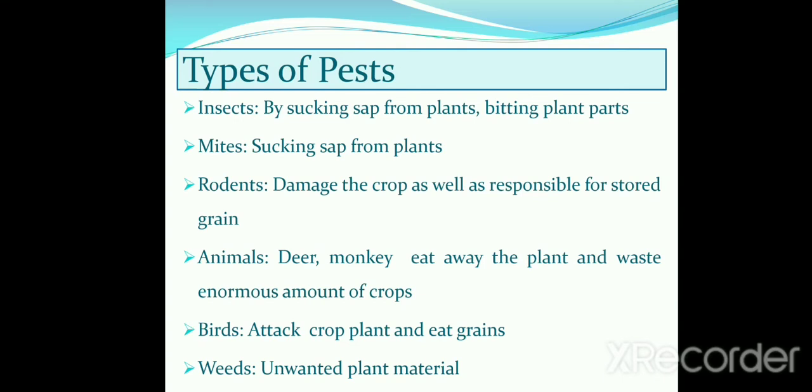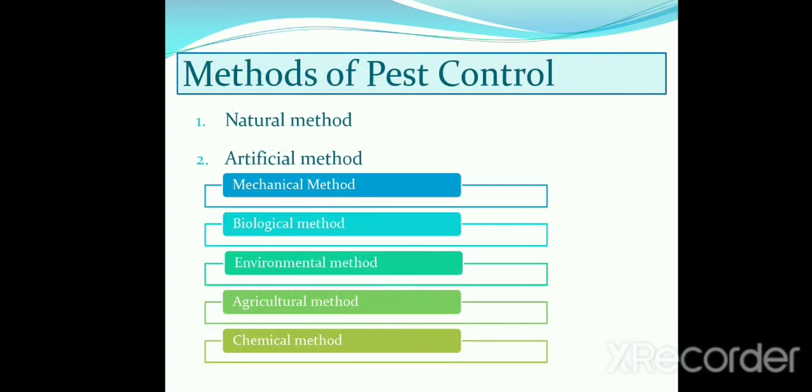First, insects. Second one, mites. Third one is rodents. Fourth one is animals. Fifth one is birds. And sixth one is weeds. Weeds means unwanted plant material. The pests work by sucking the sap from the plants, by eating or by damaging the crop in any way. There are two types of methods used for pest control.